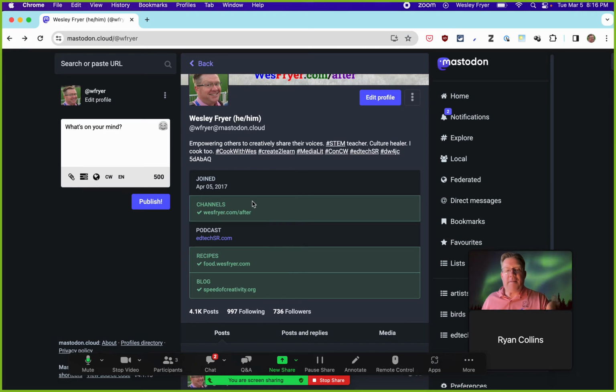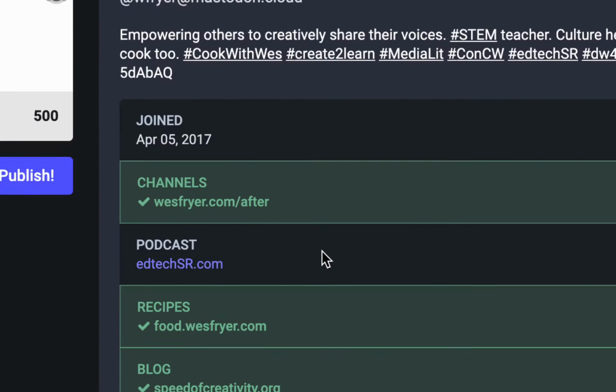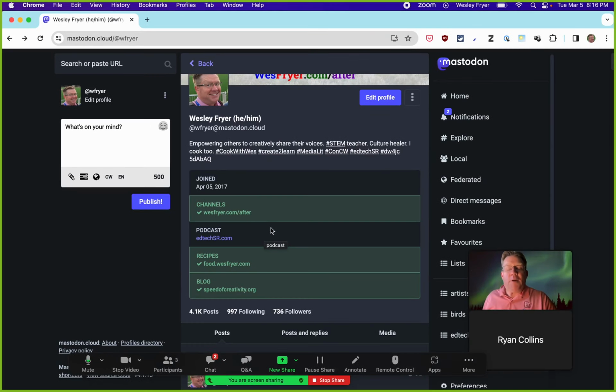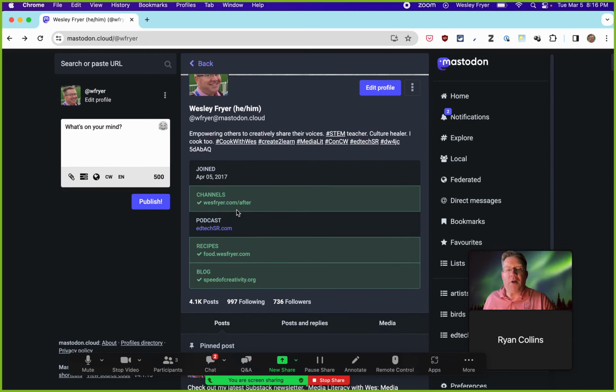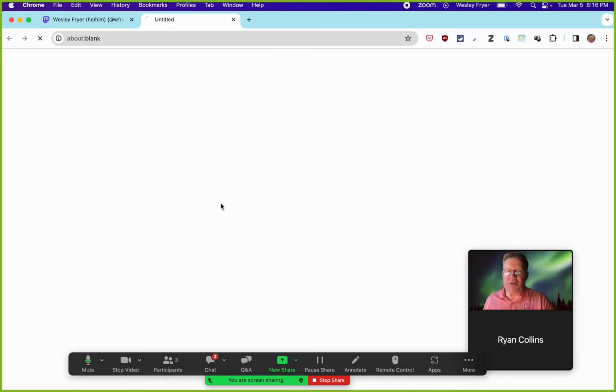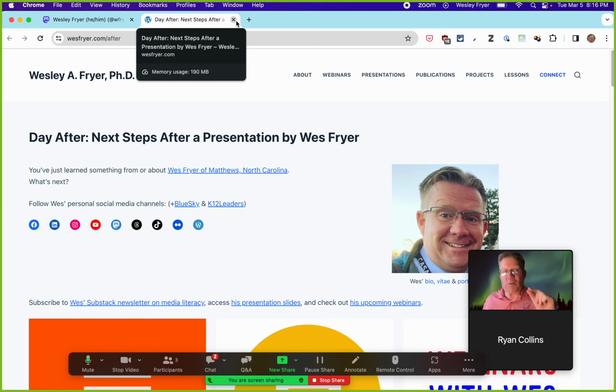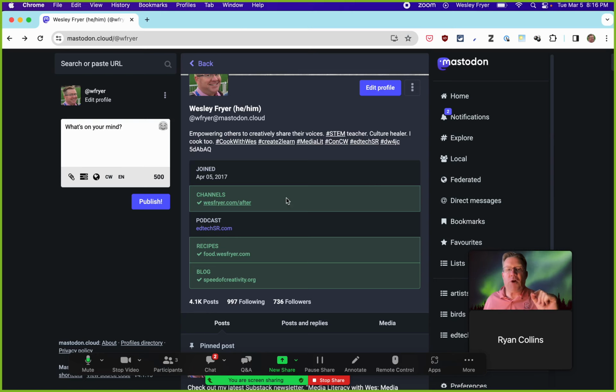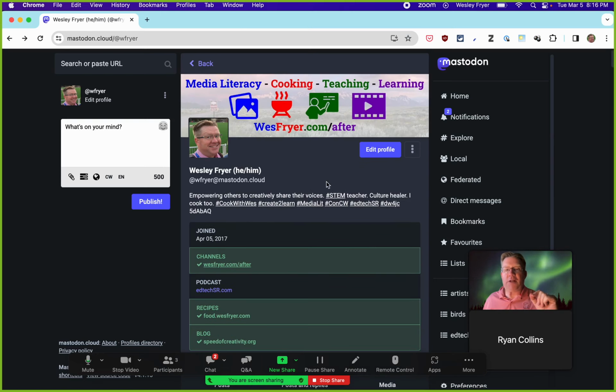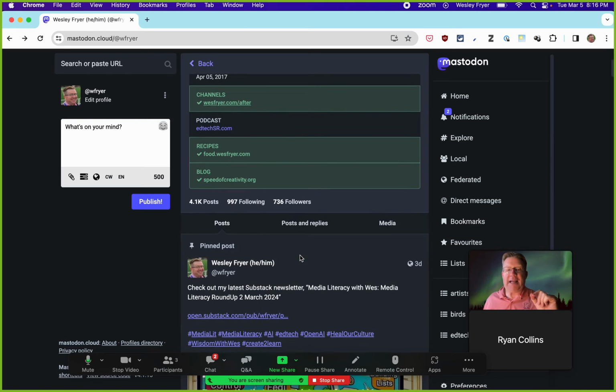Now here's where this is a little bit different. You can now buy a check mark with Twitter, right? Anybody can buy a check mark. With Mastodon, you have to verify your ownership of a website that you want to link. I have verified the ownership that I have, and there are some different ways to do this, and it's a little geeky, but I've verified that, so there's a check mark saying that this website, wesfryer.com, is owned by the person who is operating this Mastodon account.